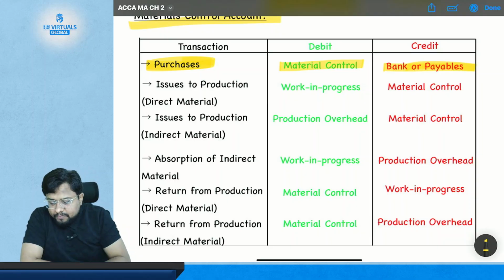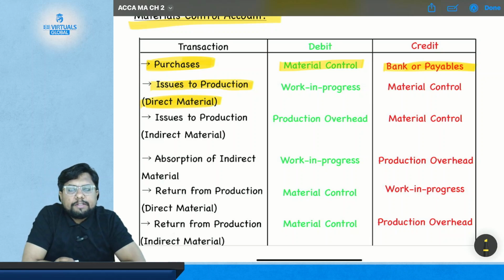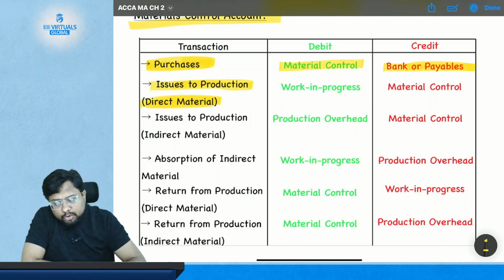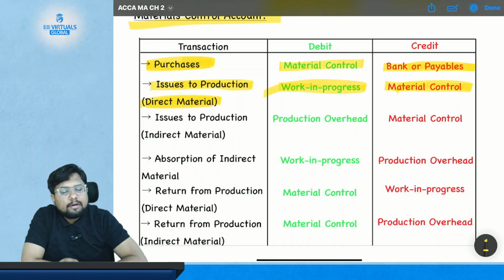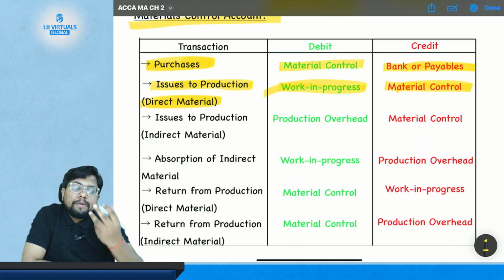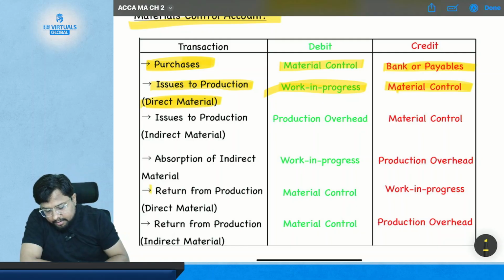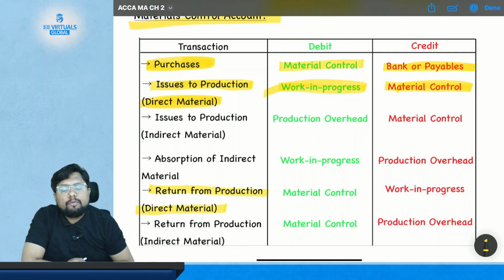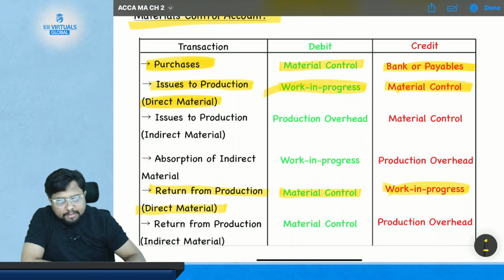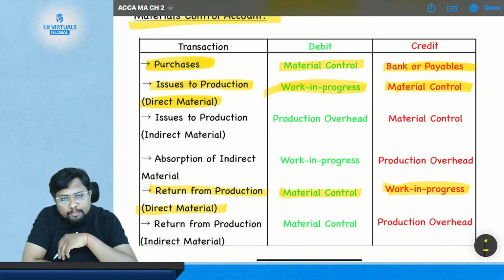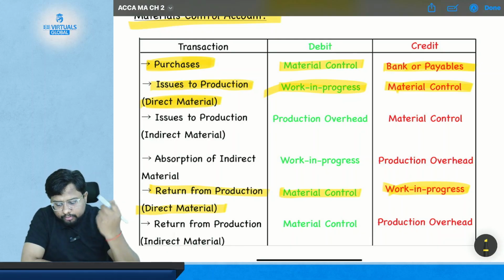Simple. Then if you have issued your material for the production, that is the direct material, that means your material control account will get credited because you have issued the material. And what will get debited? The work in progress account. Simple. Now if you have received your direct material back from the production, then your material control account will get debited and your work in progress account will get credited. Simple, that we have already studied in the board notes.